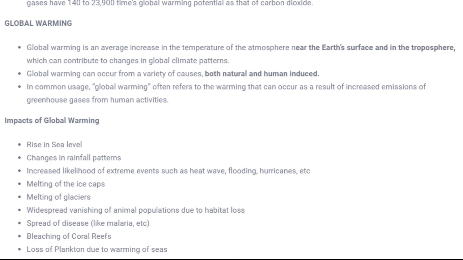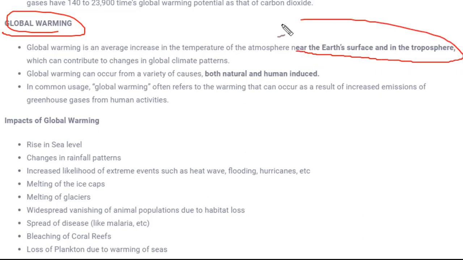Global warming is a very normal concept, and you have been studying it right from your childhood classes in science or environment. You might be very much aware of this, but still let us go through it quickly: what it actually means, how it happens, and what factors are responsible. The definition is that global warming is an average increase in temperature of the atmosphere near the Earth's surface and troposphere. Now see why we are always talking about the Earth's surface. There are certain layers of atmosphere like troposphere, stratosphere, mesosphere, exosphere, but the troposphere is the nearest layer of atmosphere to the Earth's surface.